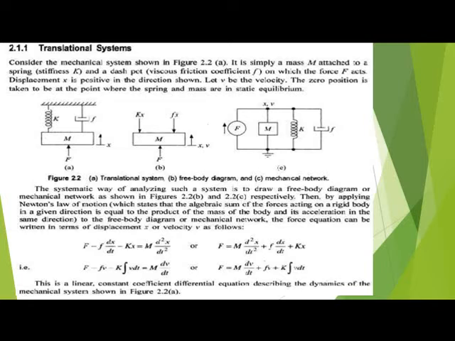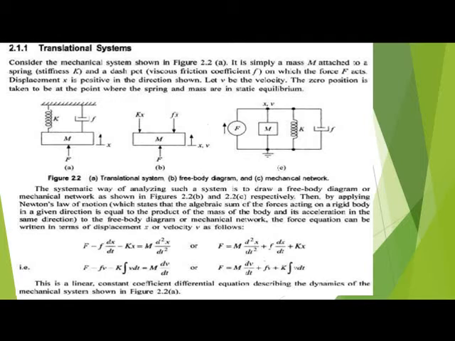The displacement x is positive in the direction shown, and v is the velocity. The zero position is taken as the point where the spring and mass are in static equilibrium.